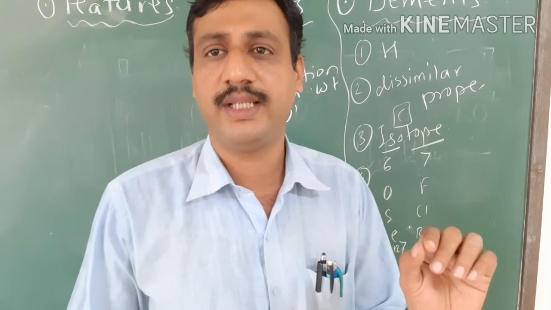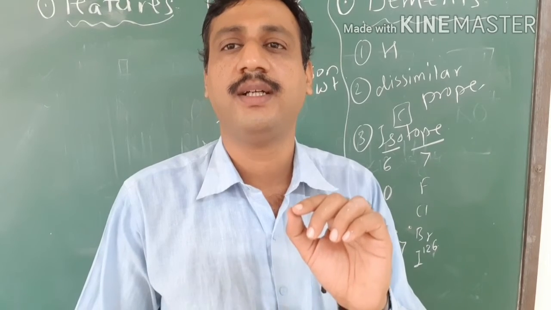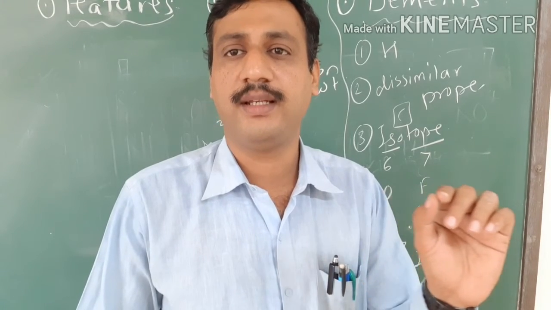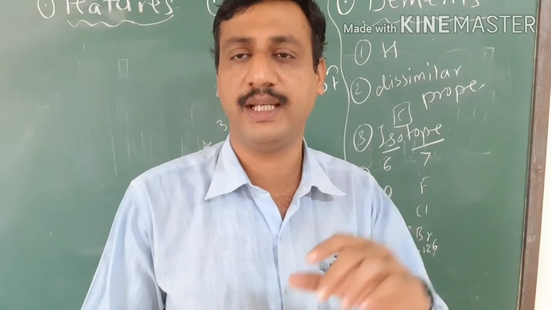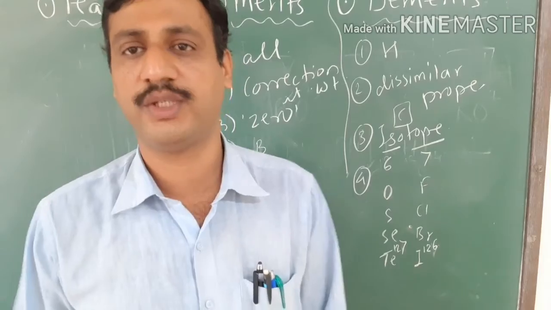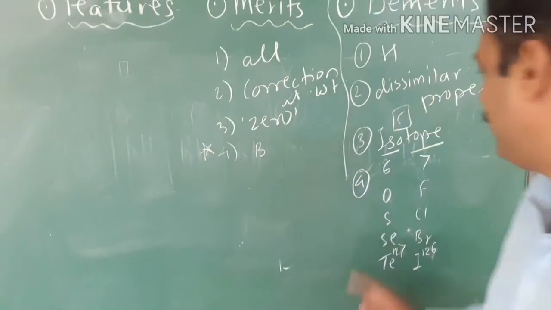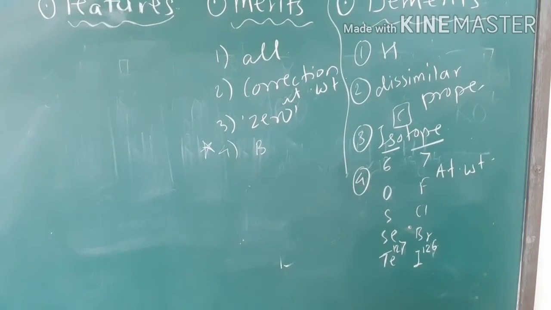Very little difference is there in the atomic weights of cobalt and nickel. Cobalt 58.9 and nickel 58.6. So cobalt should be placed later to the nickel, but there the increase in atomic weight order was not followed. Okay, so what is the drawback here? Increase in atomic weight order was not followed. This is also one drawback.